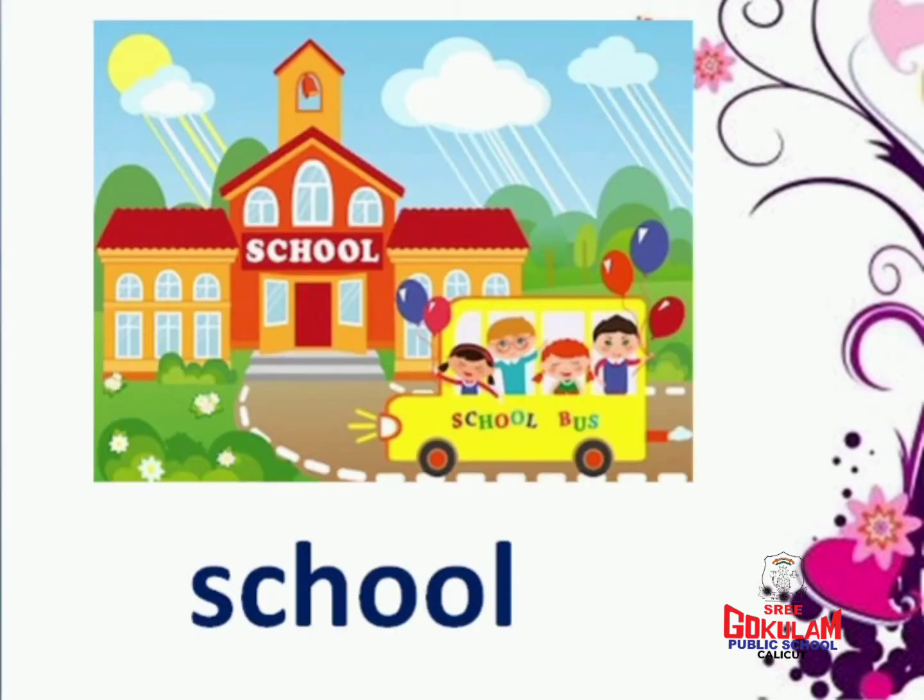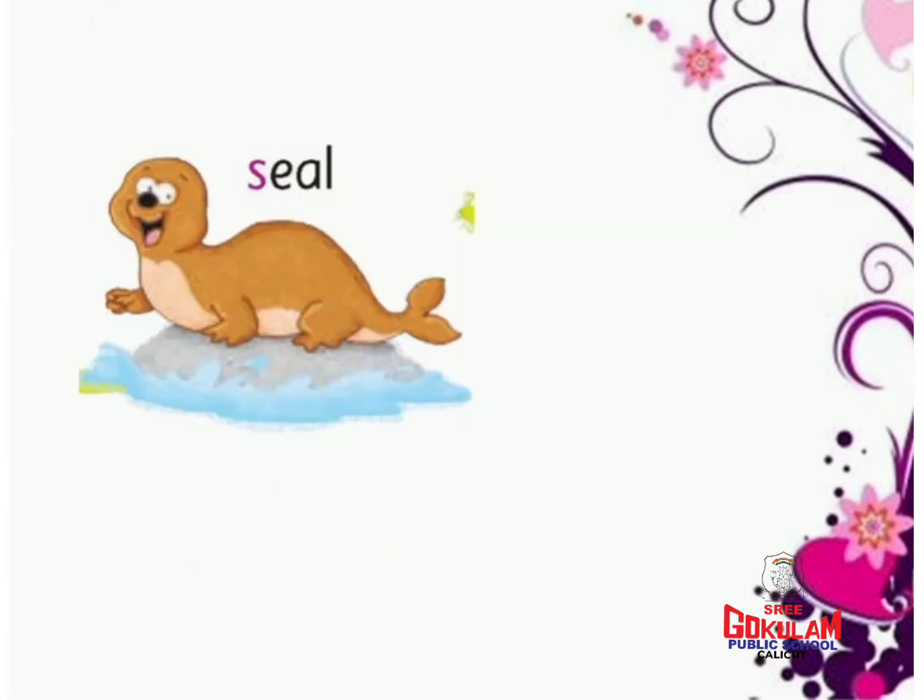S for school. Repeat after me. S for school. School is a place where children are given education. S for seal. What is the first letter of seal? S. They are marine animals.